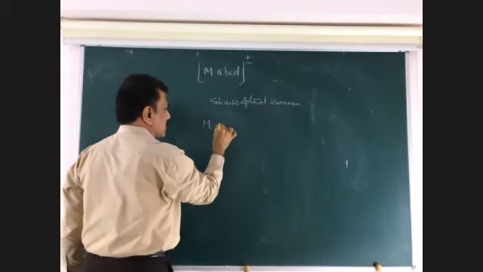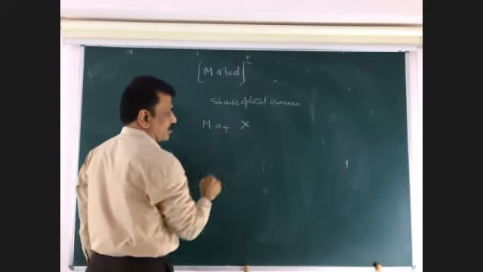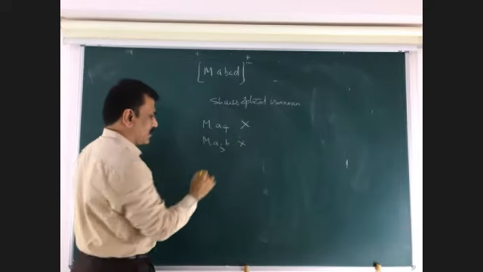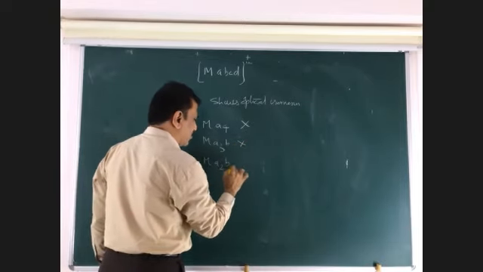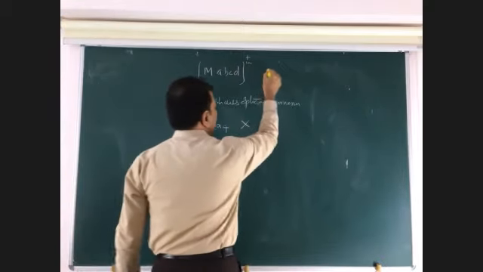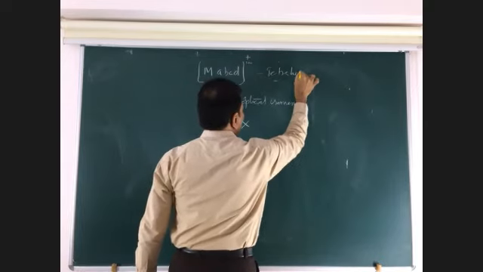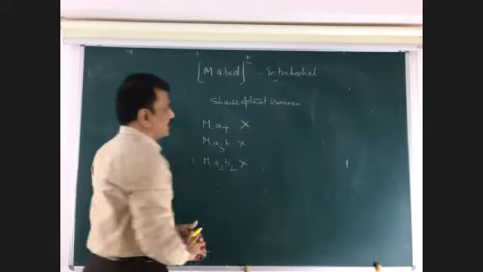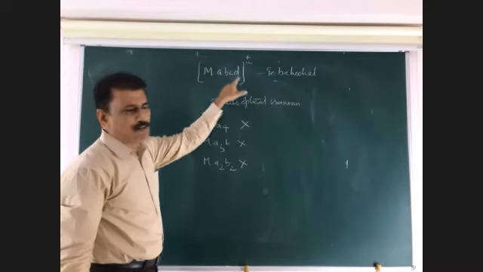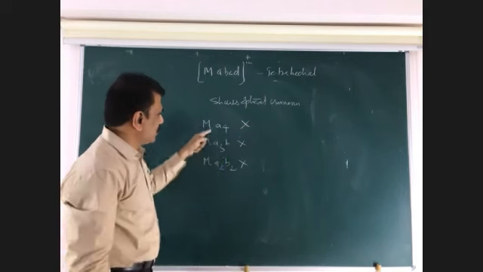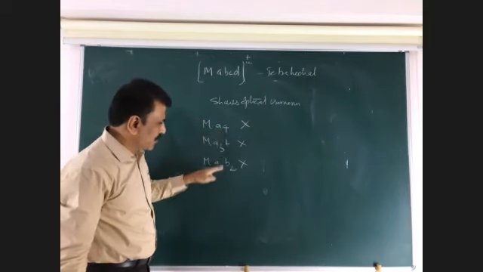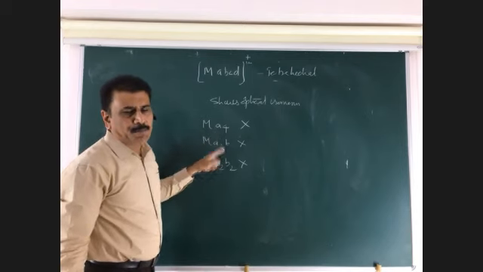These complexes, MA4, do not show optical isomerism. MA3B does not show optical isomerism. MA2B2 does not show optical isomerism. So this is a tetrahedral complex. Tetrahedral complexes having asymmetry, that means four different ligands, show optical isomerism. In these tetrahedral complexes, there is no asymmetry because ligands are the same. So these three molecules do not show optical isomerism.